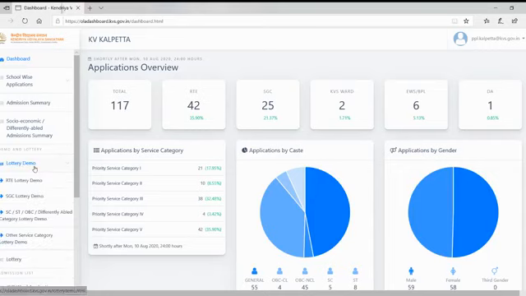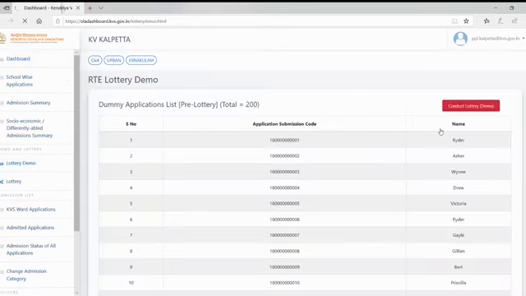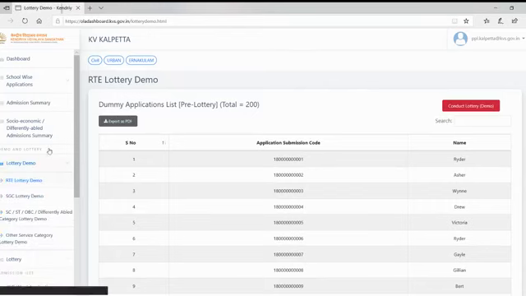Yes, so in lottery, first we will be doing the RTE lottery. So in the lottery demo also, I will be showing you what will happen when we conduct the lottery. So this is a lottery. Actually, this one is a lottery that we will be conducting after 12:30.